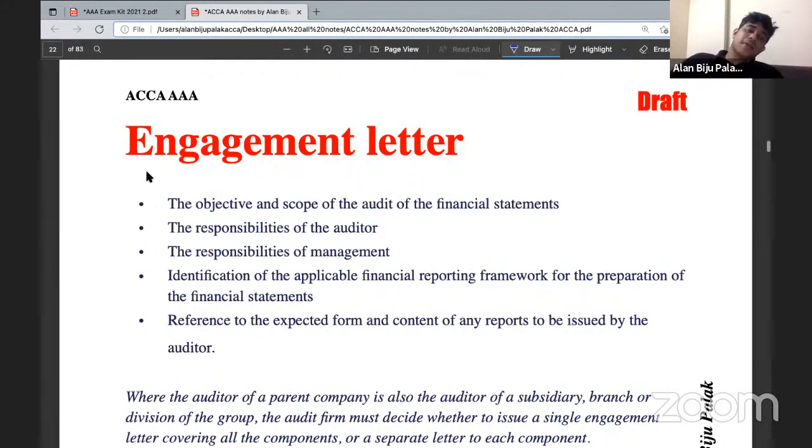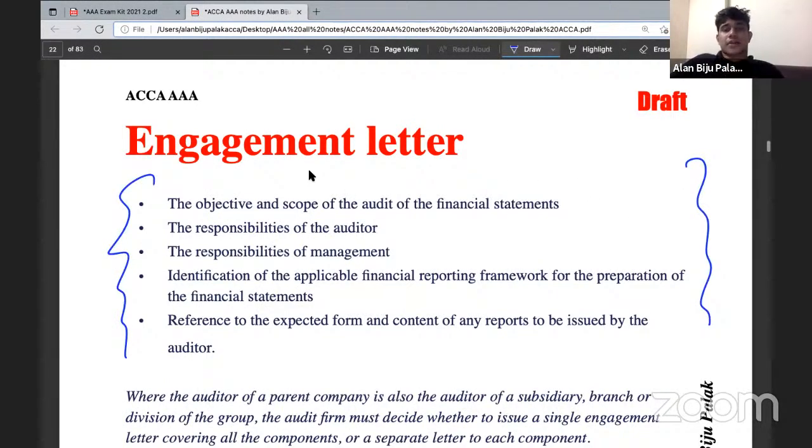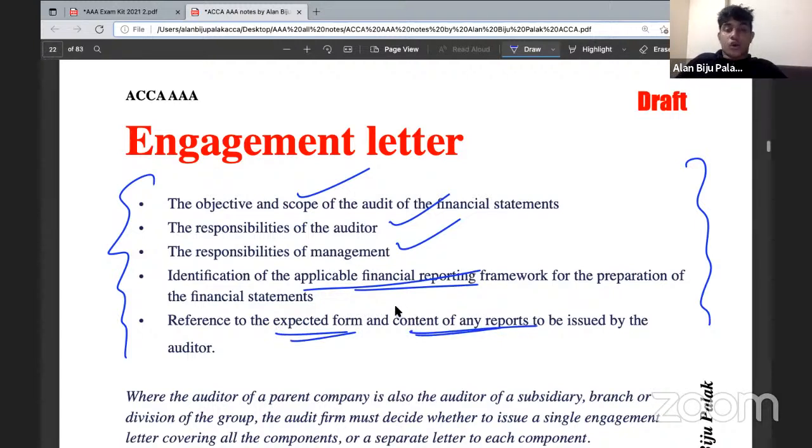And the engagement letter will basically be mentioning these factors. It will mention the objective and scope of the audit. It will mention the responsibilities of the auditor, then the responsibilities of the management. Then the applicable financial reporting framework. Then again, the expected form and content of the report, so the form and content of the auditor's report. So these are the factors we need to consider before agreeing the terms of an audit engagement.